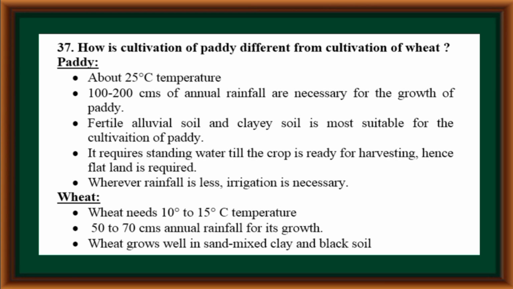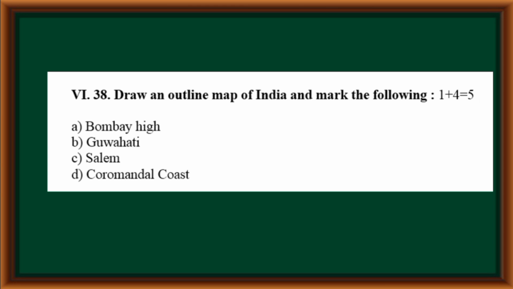Wheat needs 10 to 15 degrees Celsius temperature and 50 to 70 centimeters annual rainfall for its growth. Wheat grows well in sand, mixed clay and black soil.